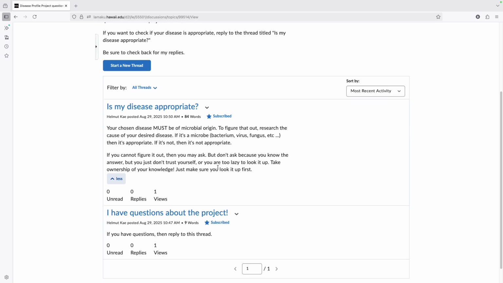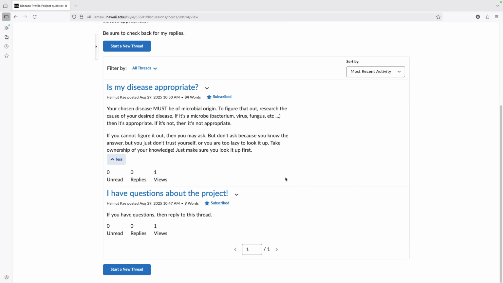And if you have actual process questions, that's where you post them. So if you have questions about the project, don't make it like, I don't know what I'm supposed to do. That's a bad question. But if there's something very specific, like is this where I'm supposed to post it, or what if this link doesn't work, then just post it on here. And again, if you have questions, consult here first. Make sure you check whether your question has been asked, and if you cannot find the answer, then go ahead and post.